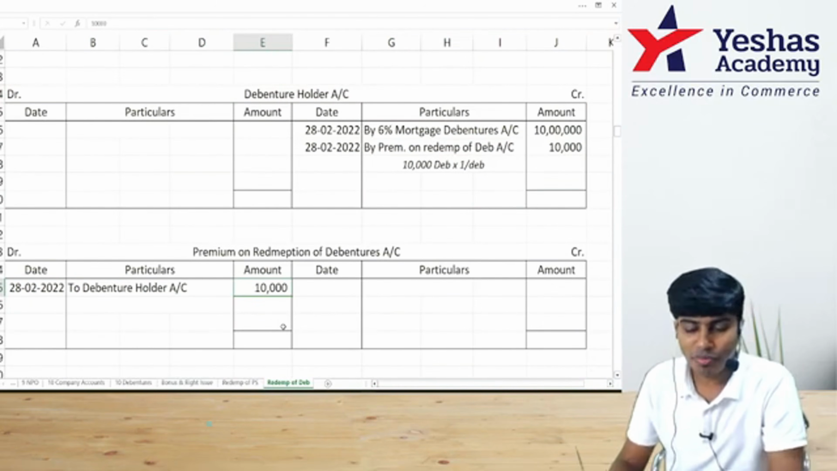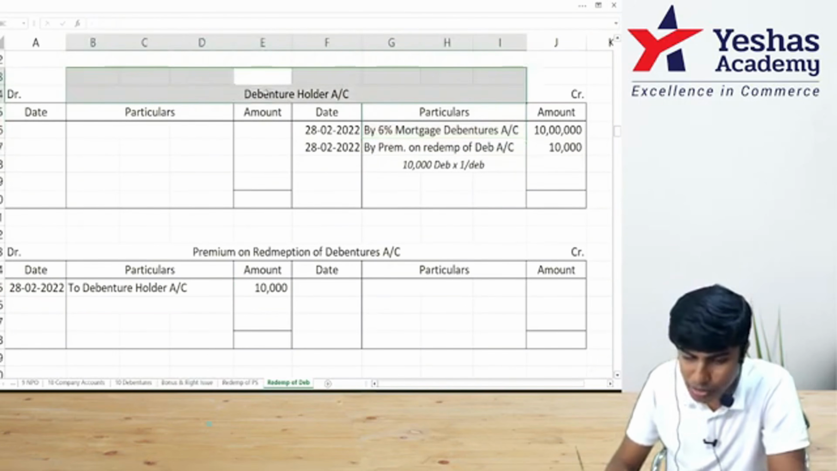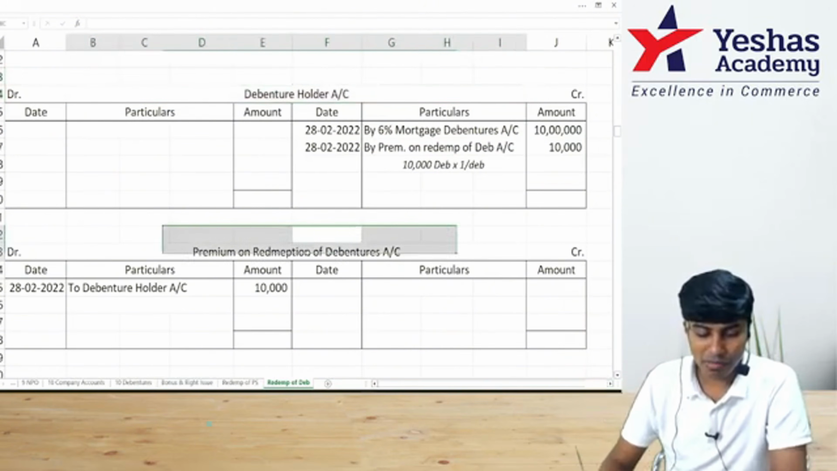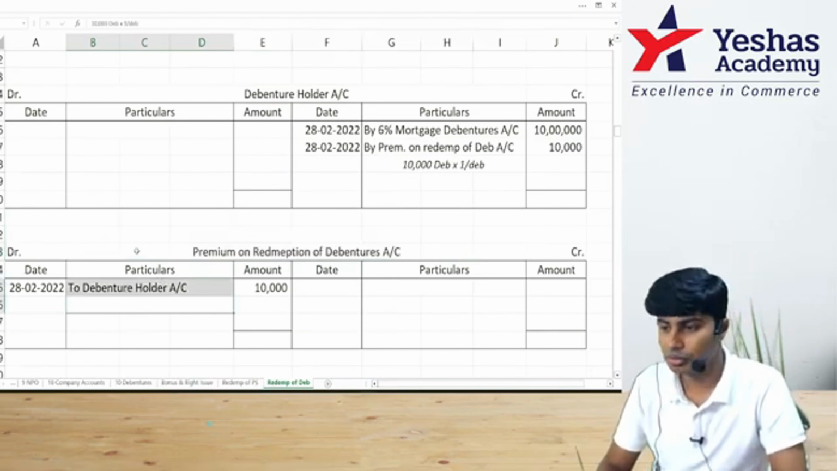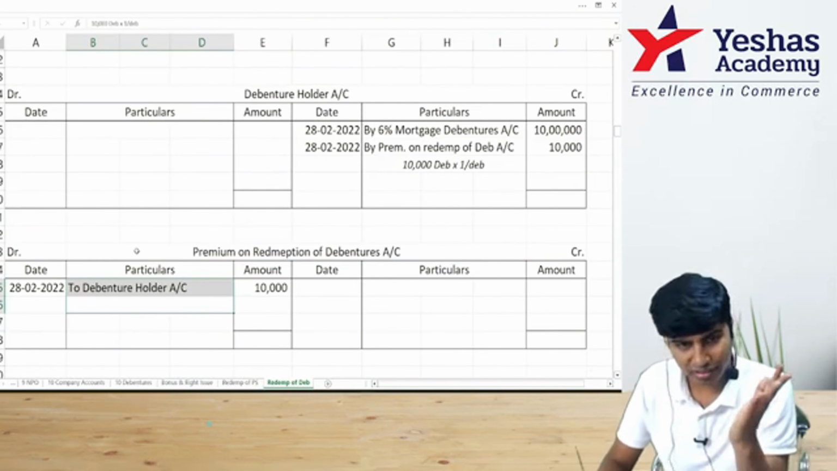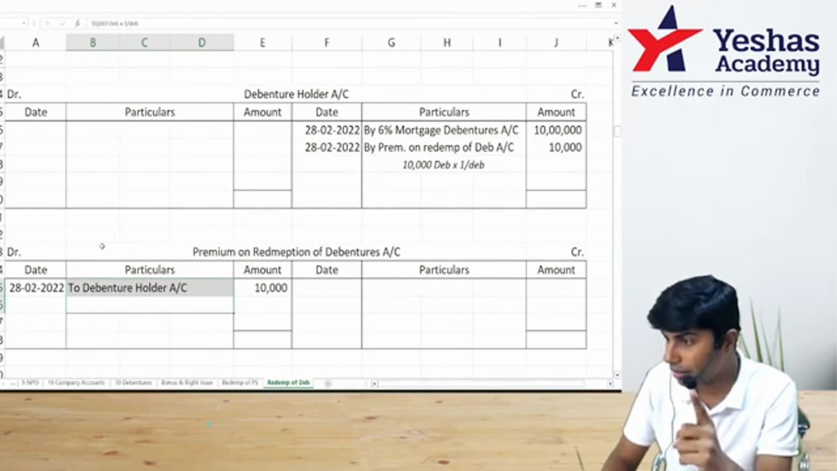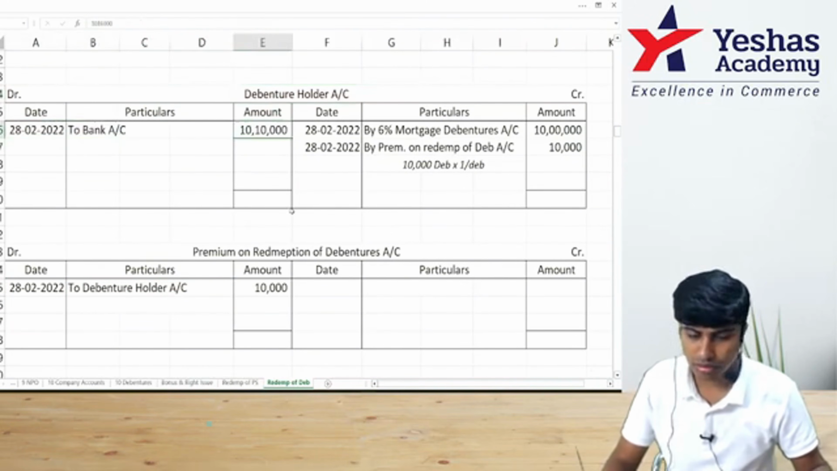Check the entry that you wrote. You wrote 6% mortgage debenture account debit, premium on redemption of debenture account debit to debenture holder. So in debenture holder, I wrote both credits. In premium account, I wrote debenture holder credit, same in debenture account. Pakka. Then we are going to pay money. You have written the journal entry debenture holder account debit to bank. Correct? In my debenture holder account, I wrote here to bank 10 lakh 10.